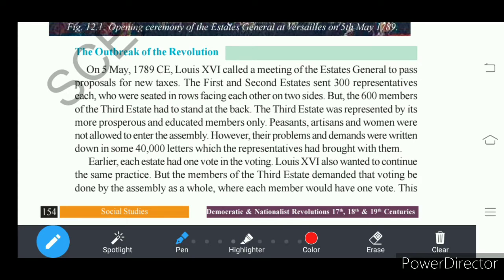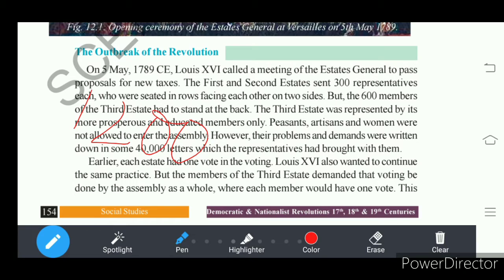Voting should be done in the Estates General as a whole assembly. What is meant by assembly as a whole? How many representatives were there in the assembly? 900 representatives. 300 from the first estate, another 300 from the second estate, 600 from the third estate. Sorry, altogether 1200 representatives, right?